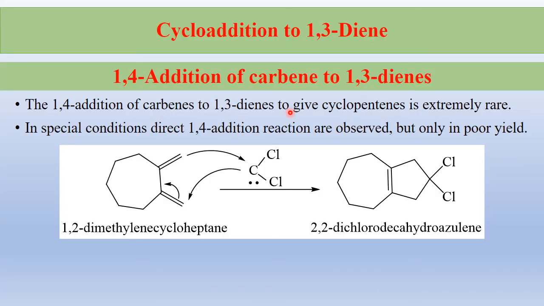Cycloaddition reactions to 1,3-dienes. Here is a 1,4 addition of carbene to a 1,3-diene. Here it's a 1,3-diene. The 1,4 addition of carbene to a 1,3-diene gives cyclopentenes. It is an extremely rare reaction, and in some special conditions direct 1,4 addition reactions are observed, but they give very poor yield.